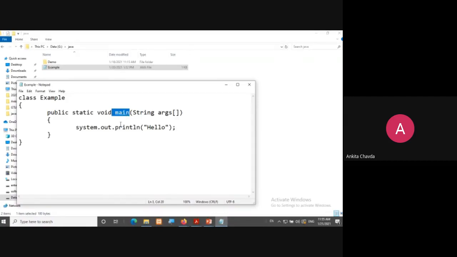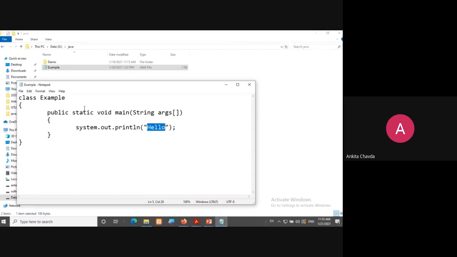And here I have written one function print. So you can understand it is very similar to printf, because I want to show this hello on my output screen. So that is my goal. Okay, so I have this function print, I have written this hello. And now how will I run this program, because Notepad does not have any compiler, right?